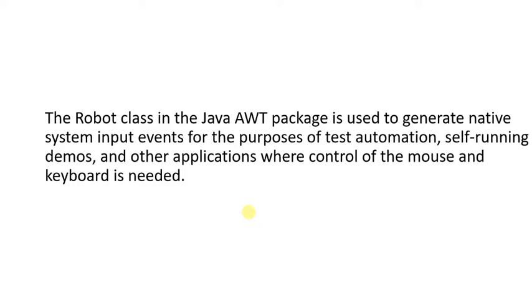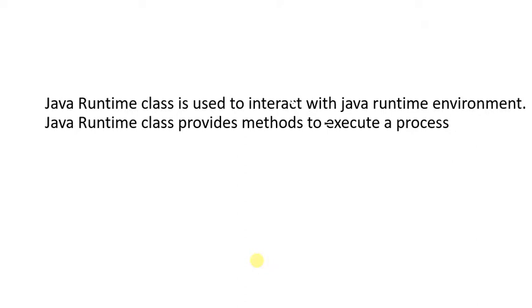Another is the Robot class. This class is part of the AWT package, which is mainly used for automation, self-running demos, test automation, or other applications where control of the mouse and keyboard is needed. Another is the Java Runtime class, whose main purpose is to execute any outer application or any outer process.